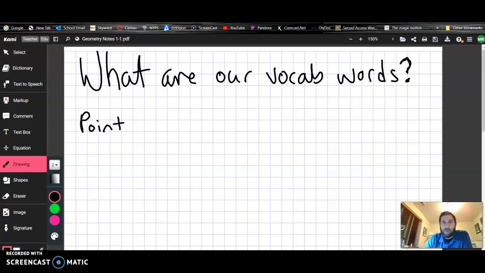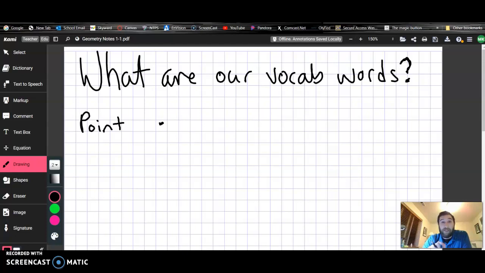Now, point, line, and plane are three vocabulary words in geometry that technically don't have a definition, but instead are ideas. They're ideas that we say and can talk about in geometry that technically exist, but not really. And here's why. When we talk about a point, we're talking about this spot right here. Boom. That's a point.